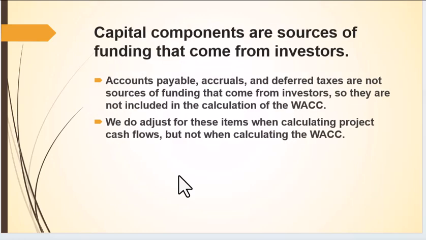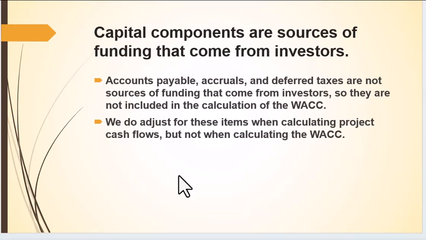Now, finally, there are some short-term factors, right? Accounts payable, accruals, deferred taxes. They're not sources of funding that come from investors, so they're not included. They are short-term things, right?